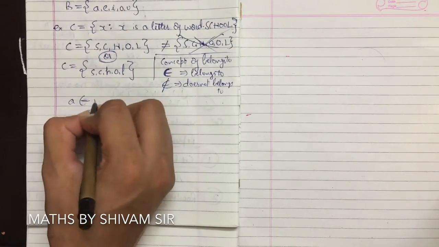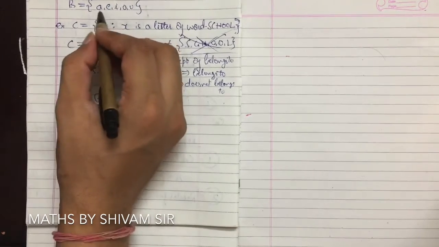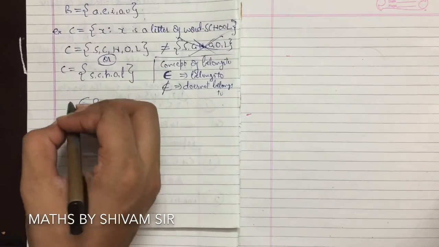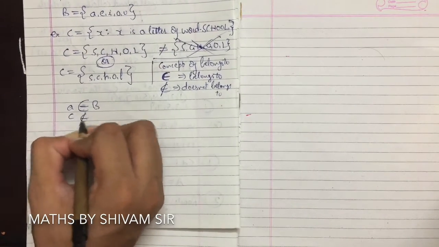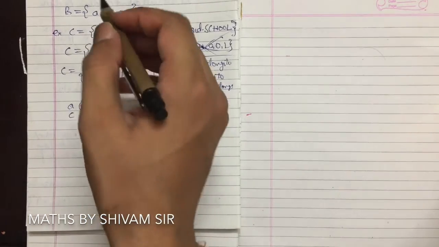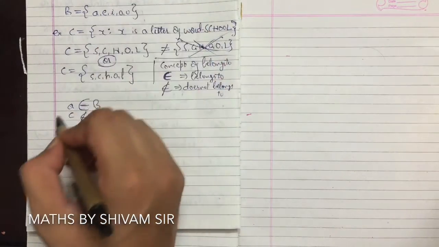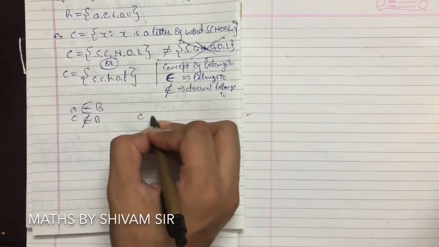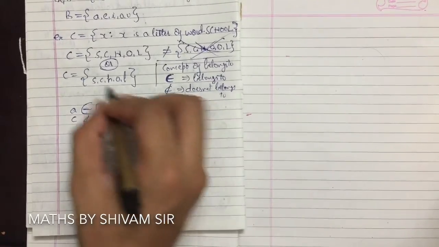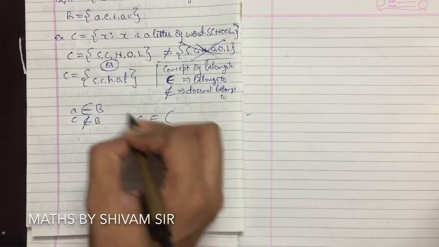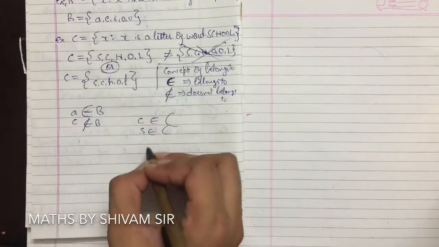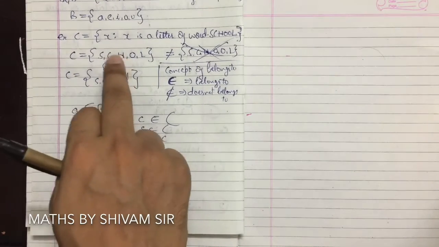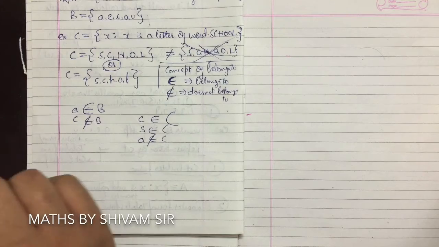For example, in this category we say A belongs to B set. A is an element which belongs to B set, or C is an element which does not belong to B set. Because C is not there in this B set, so C does not belong to B set. If we talk about the C set, then C belongs to C set, capital C set, or S belongs to C set. Here A does not belong to C set. We can see A is not there in C set, so A does not belong to C set.